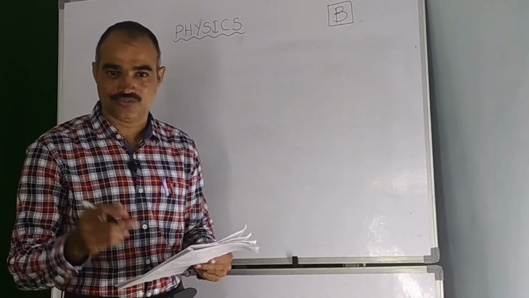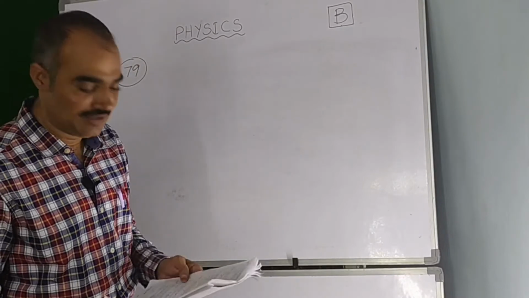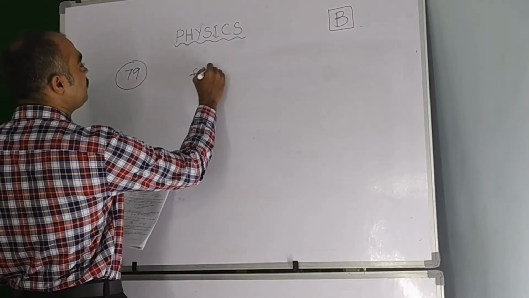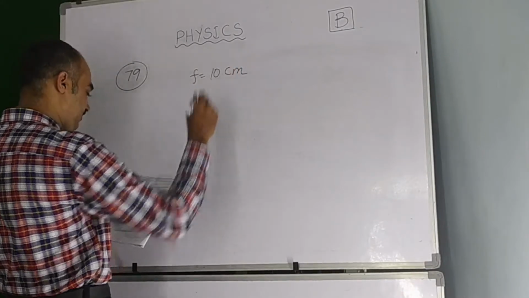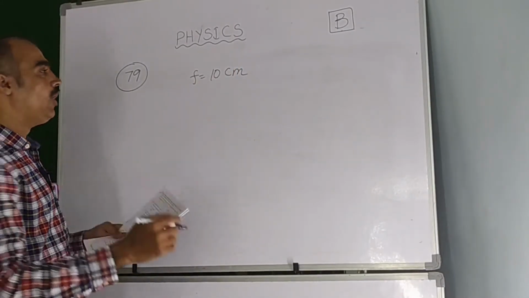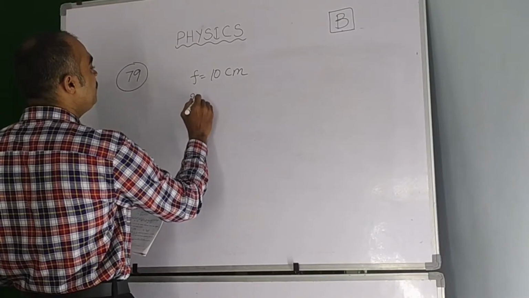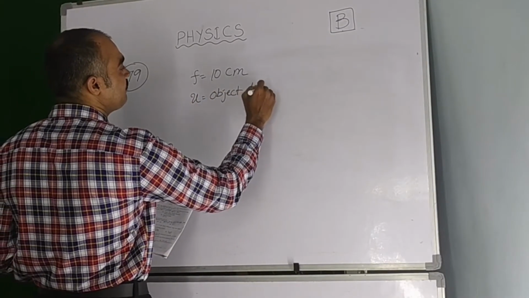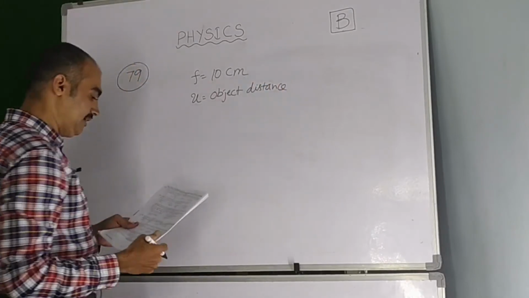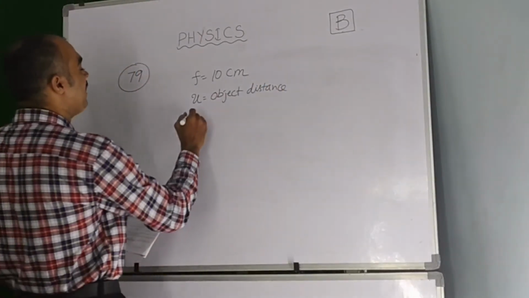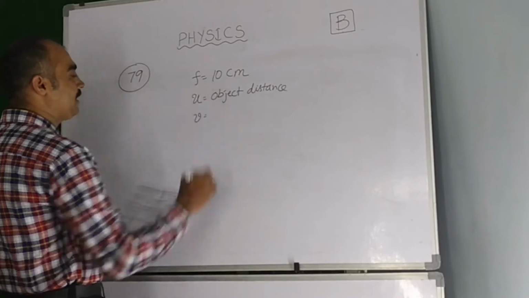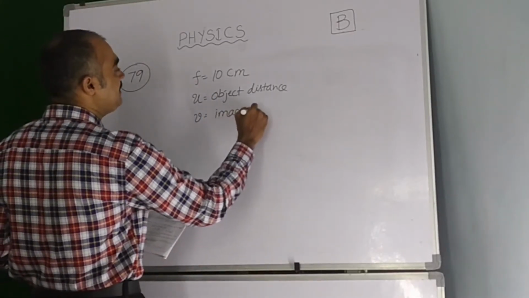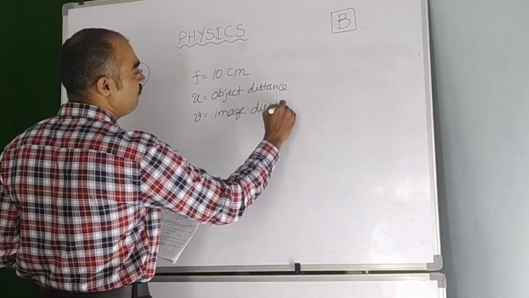Now let us see next question, that is question number 79. A convex lens has a focal length of 10 centimeter, so f is equal to 10 centimeter, and u is the object distance, then the image distance is given by, generally image distance we represent it by v, so image distance is to be found now.